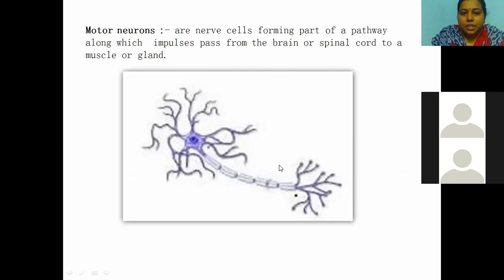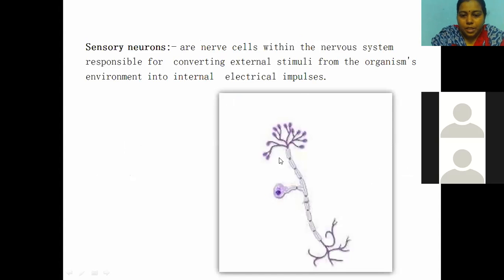So this is the sensory neuron, children. It connects within the nervous system and is responsible for converting external stimuli from the organism's environment into internal electrical impulses. This is the sensory neuron.